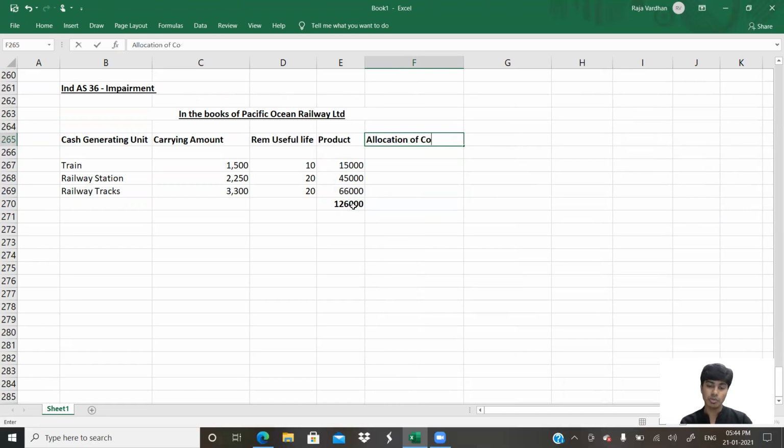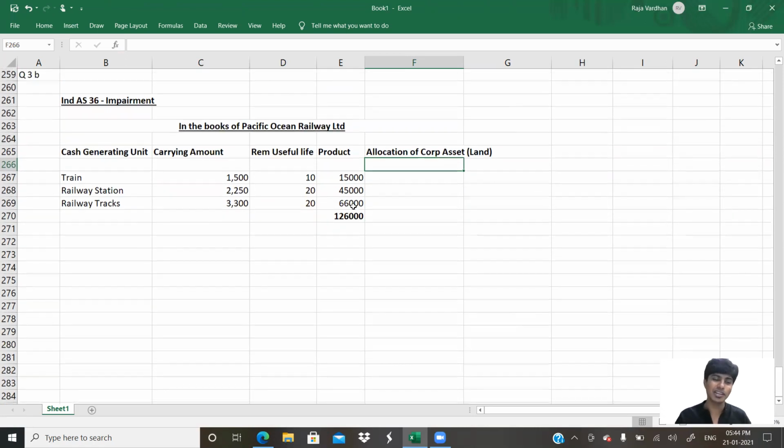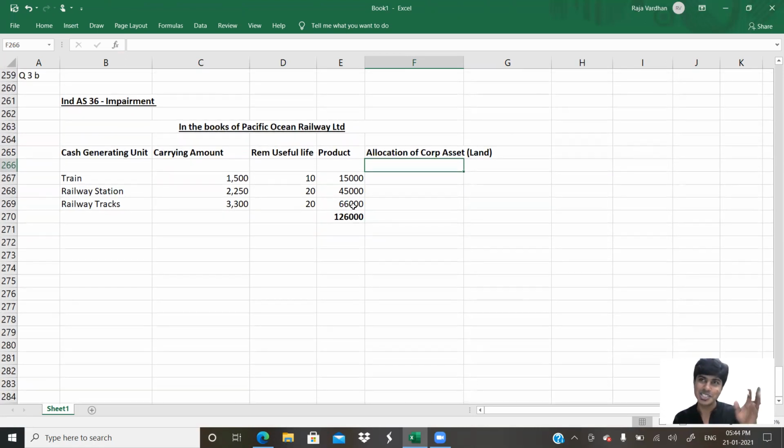What is the corporate asset that we're allocating? Land. Why aren't we allocating building? Building should not be allocated because it is clearly mentioned in the question that building as an asset cannot be allocated on reasonable basis. The beauty in real life is we would have to identify with our professional judgment whether it can be allocated or not. In the exam, it is pretty simple. They have given allocate, we will allocate. They will tell not allocate, we will not allocate.